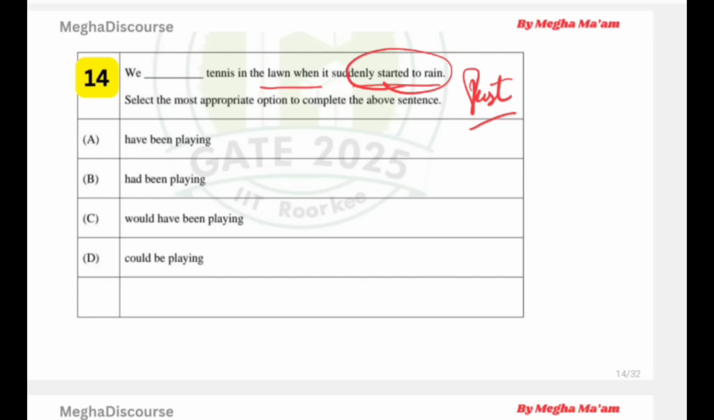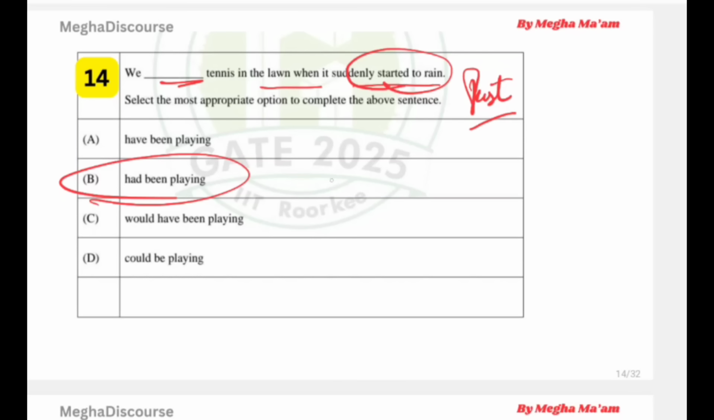Started to rain. So here we have the answer of past verbs. The action of playing tennis was already in progress before the rain started. So our answer is had been playing. Simple. Past perfect continuous. We had been playing tennis in the lawn.